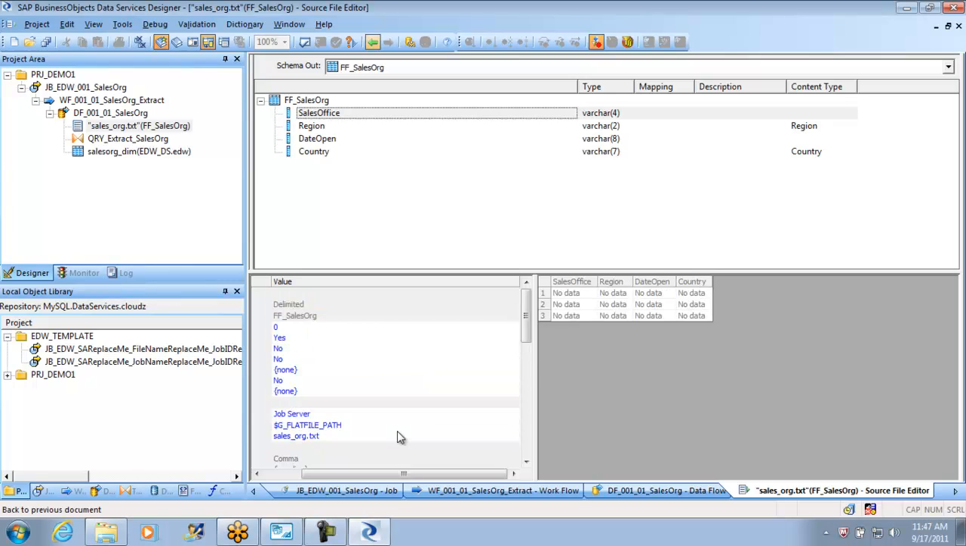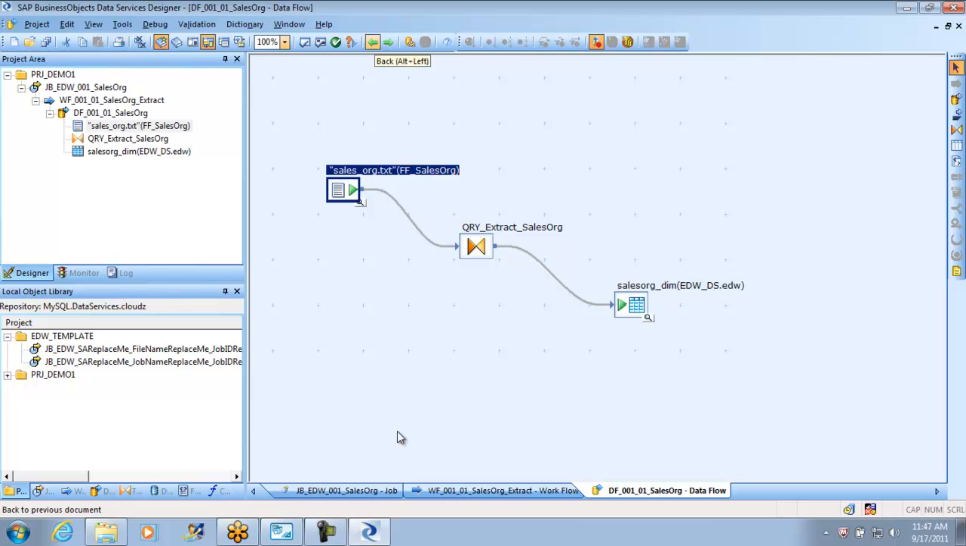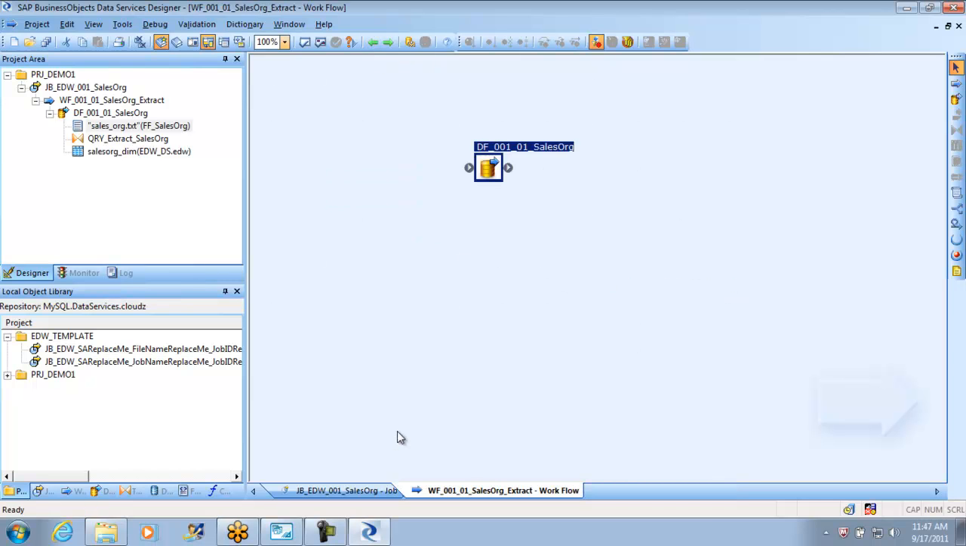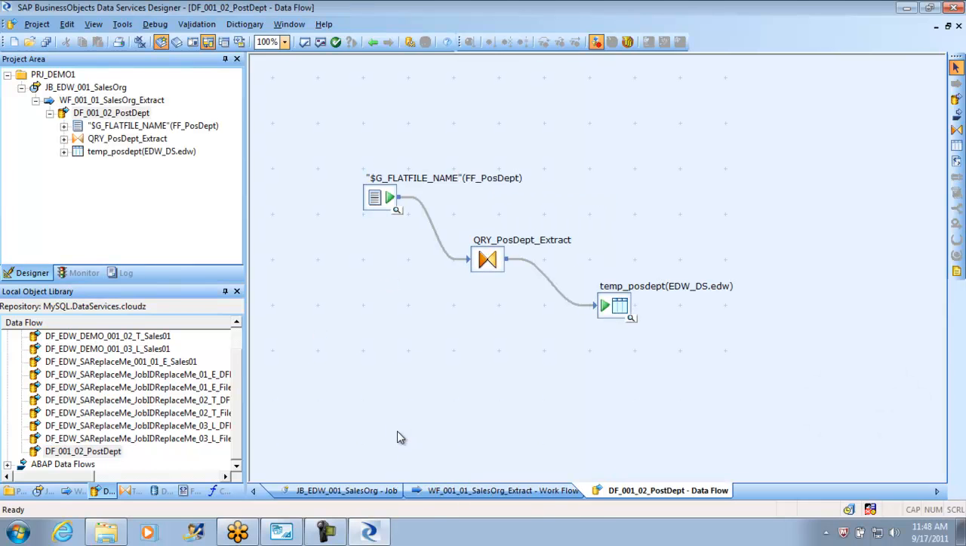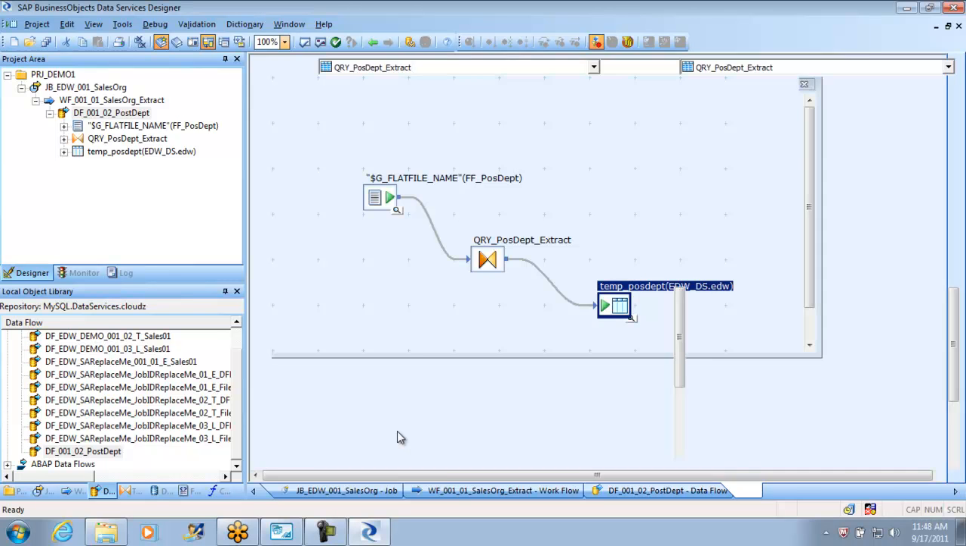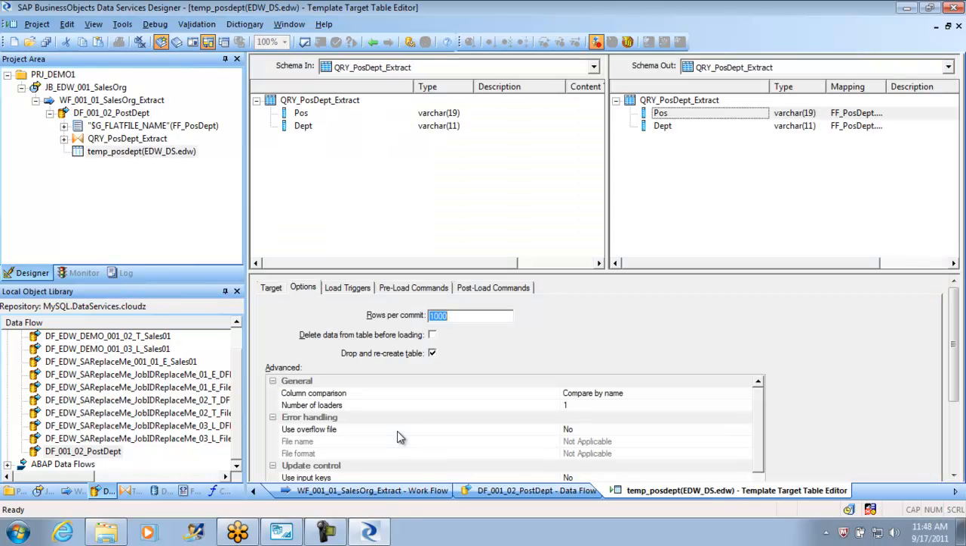Okay, let me not waste too much time on that. I will not do the sales org, guys, because that was not working. I'm going to go back to my original position and department and I will make use of this only. This one was actually a temporary table which I created.